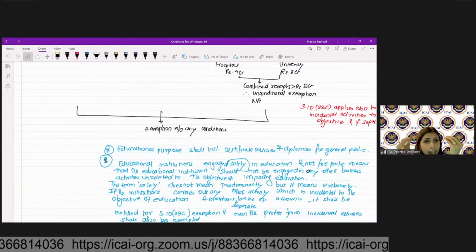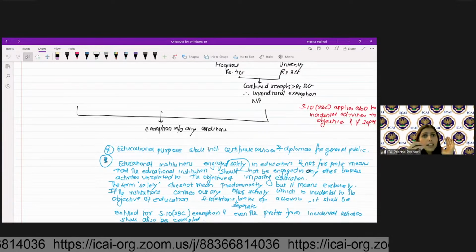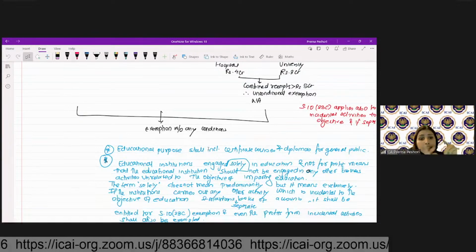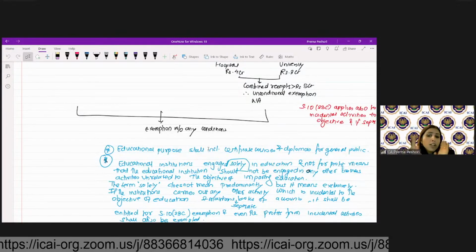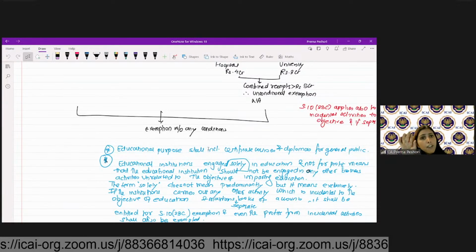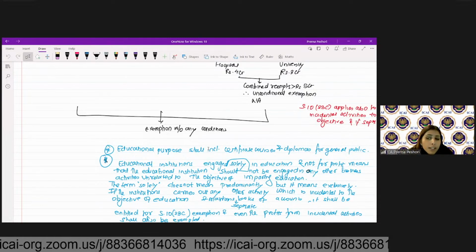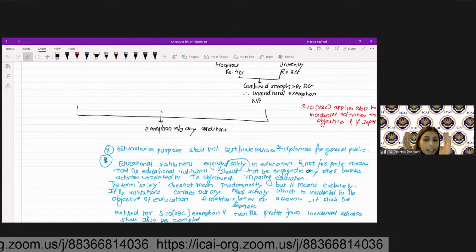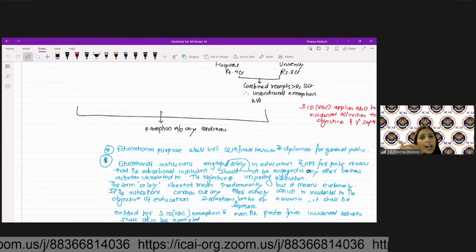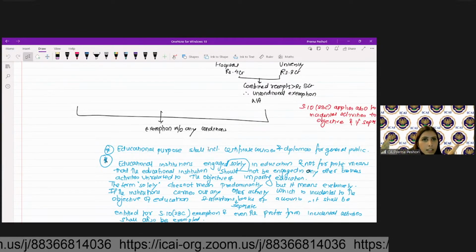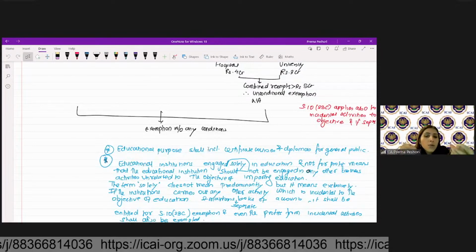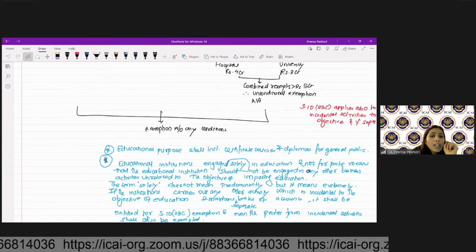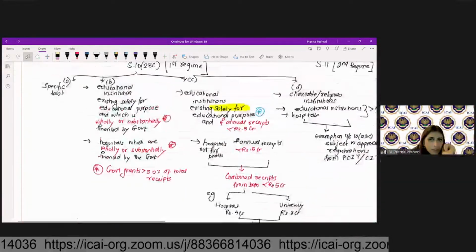If the institution carries out any other business activity, for example, they are running buses, offering textbooks, running libraries, but that is incidental to the objective of education, and if I am maintaining separate books of accounts for that incidental income, then I will be entitled to 10(23C) exemption even if I have certain profits from the incidental activities. Those profits will also be exempt. Are we clear? So that is the meaning of educational purpose.